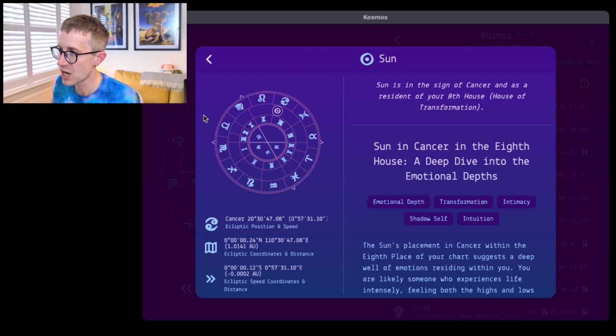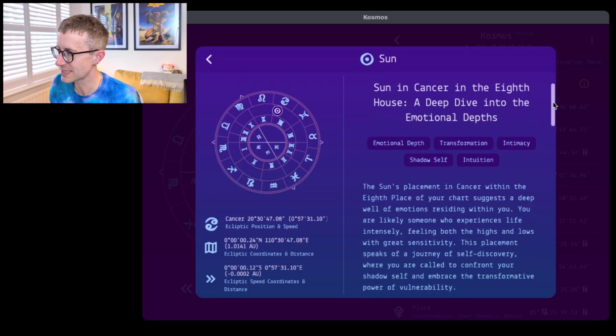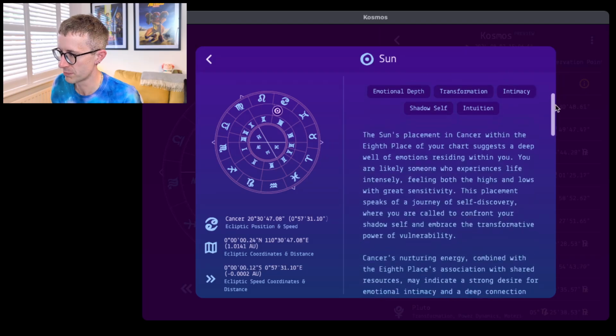So again, this is another view of the chart, a little simplified one that I created just for this. Then you get a little bit of an overview: Sun in the sign of Cancer, and a resident of your 8th house, the house of transformation. See, that's why when we were seeing the haiku, it was talking about transformation, and I was wondering what that was. It's because the sun is sat in the 8th house. So it makes sense.